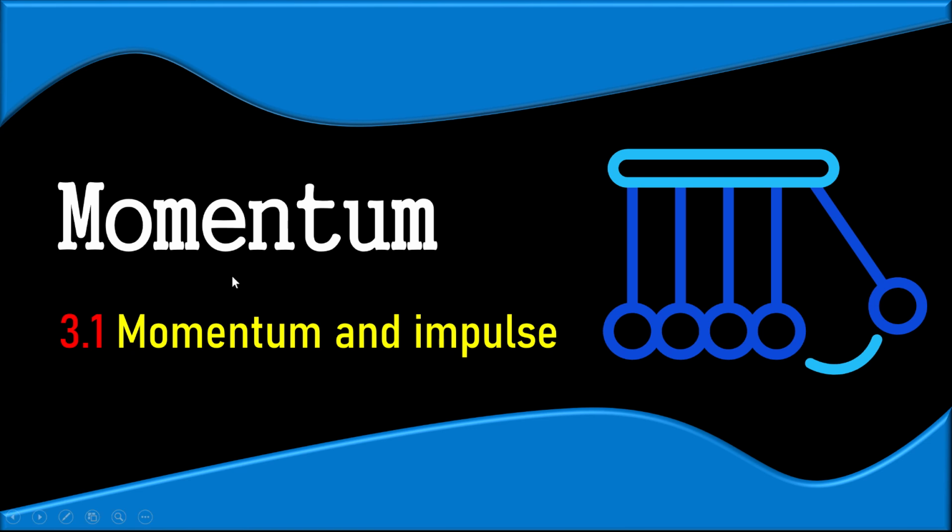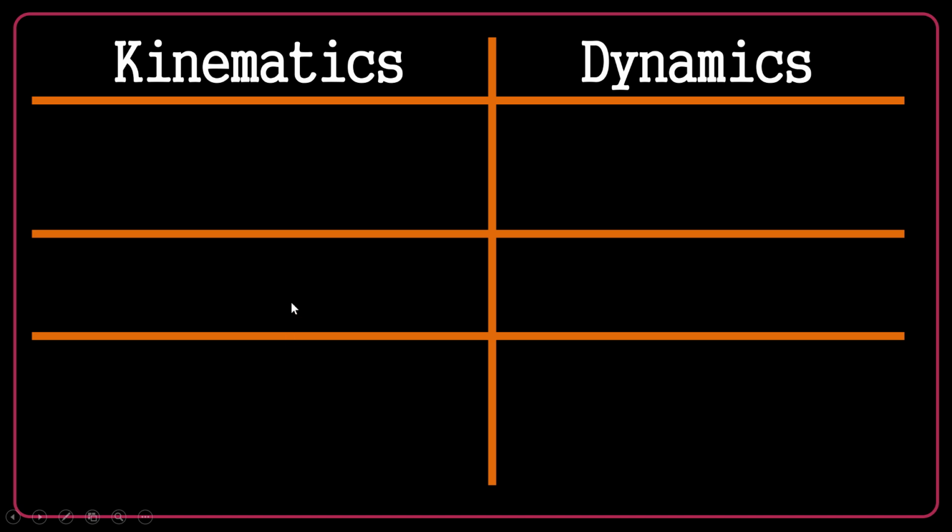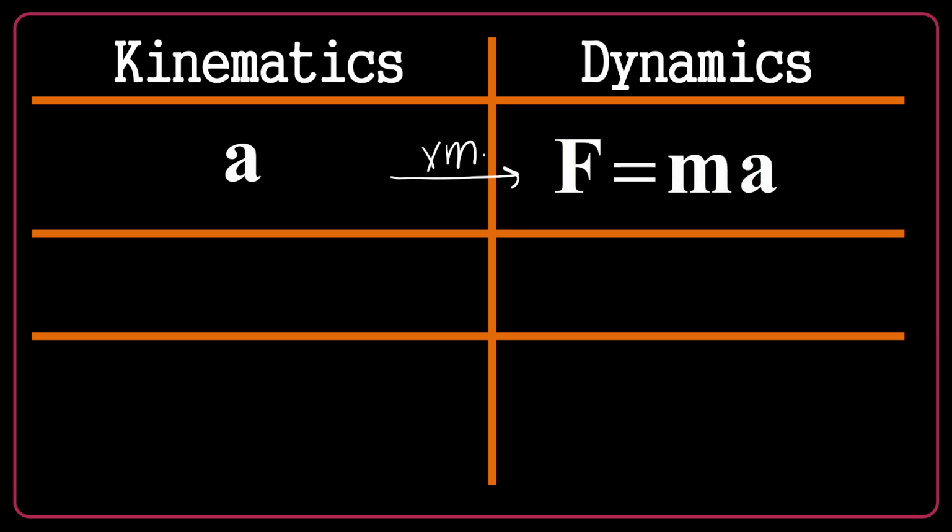In this video, I will explain the concept of momentum and impulse. I will start with a comparison between kinematics and dynamics. In kinematics, you remember acceleration, changing velocity in every second. Now let's multiply acceleration by mass. Here we get force, F equals ma. So force can be considered as the big brother of acceleration, the big brother in dynamics.